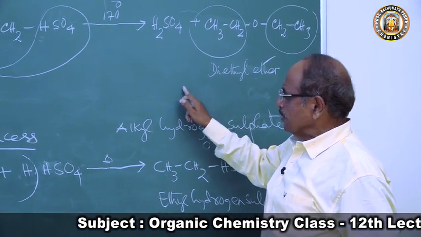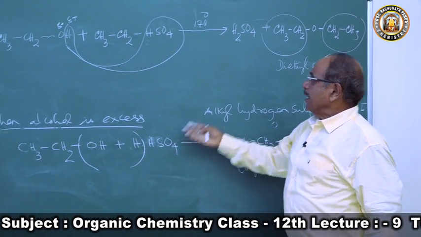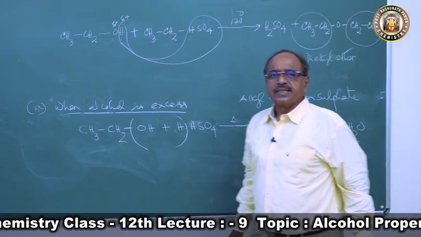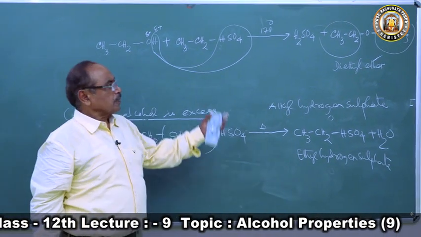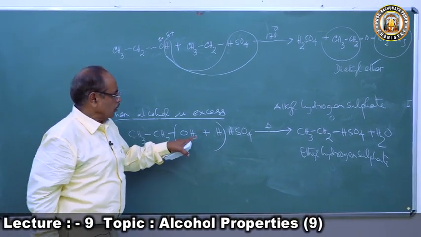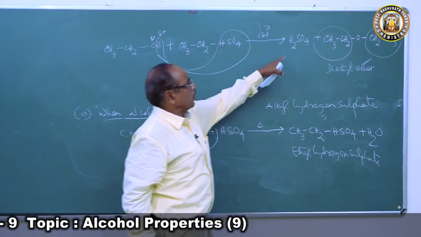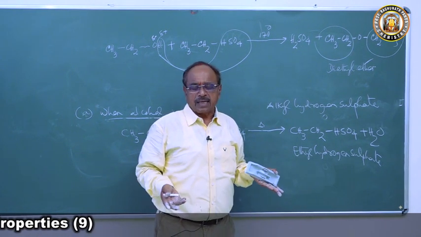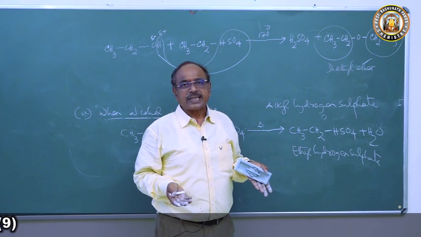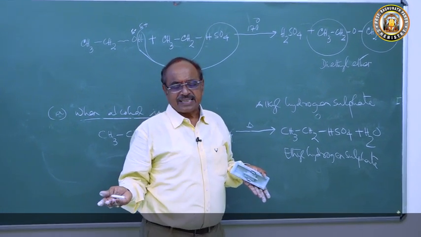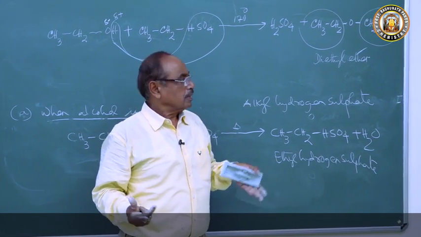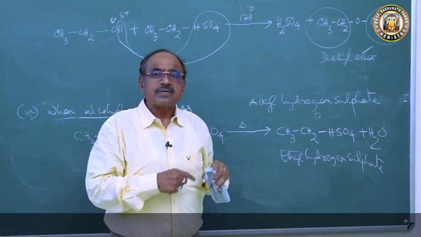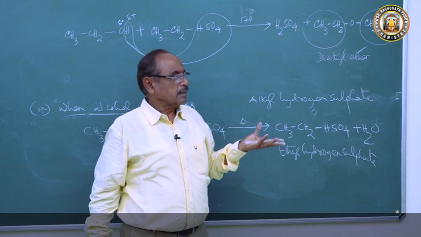Then what do you learn from this? You see one molecule of sulfuric acid reacted, and again a molecule is formed. That means the sulfuric acid acts as a catalyst. Here the concentrated sulfuric acid acts as a catalyst, because we have used the sulfuric acid here and we got the sulfuric acid molecule here. So when you take ethyl alcohol in excess, heated with concentrated sulfuric acid at 130 to 170 degrees centigrade, a molecule of water is eliminated to produce diethyl ether. So this is a preparation of ether. So we can prepare ether by this.